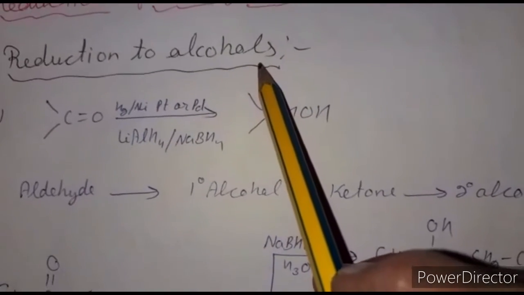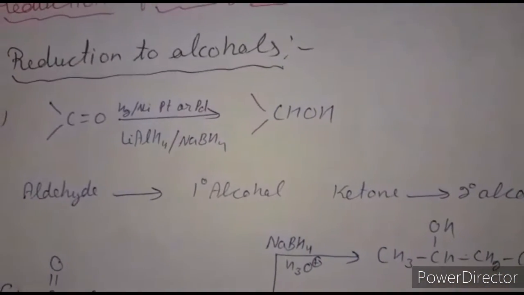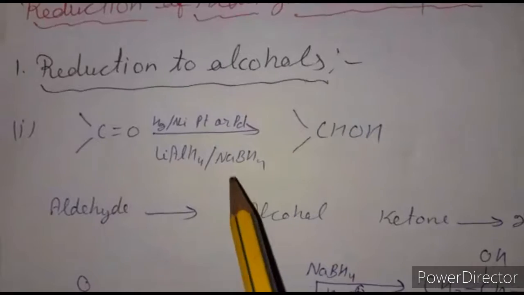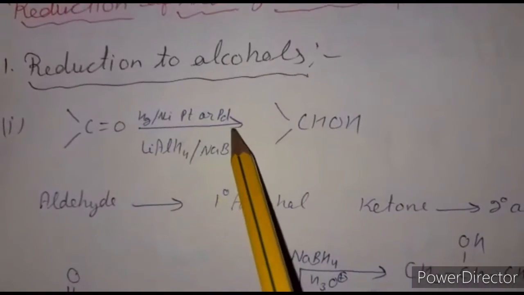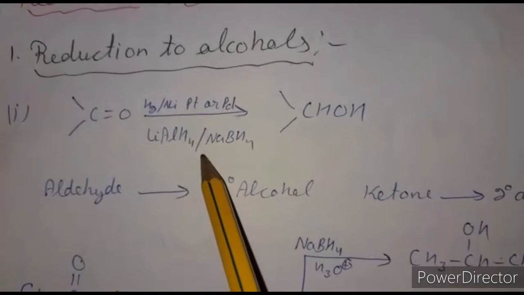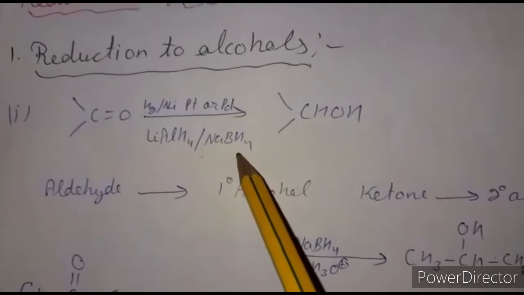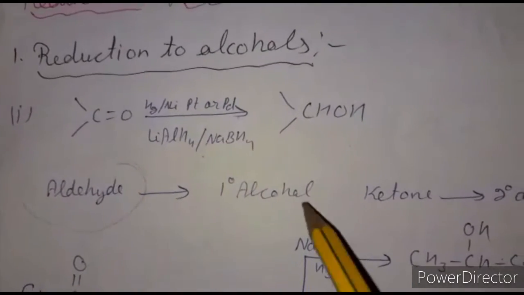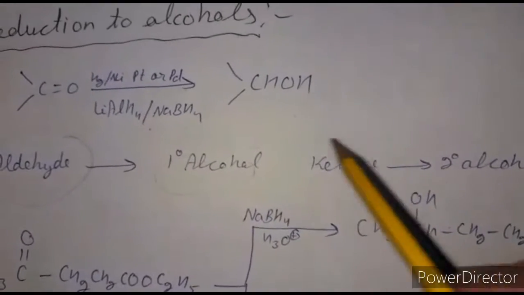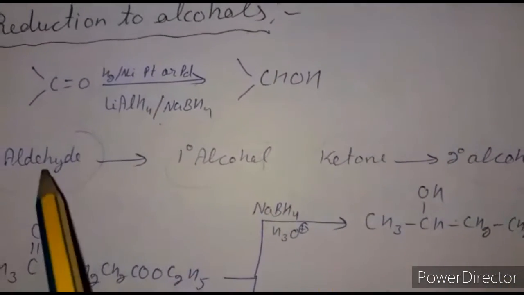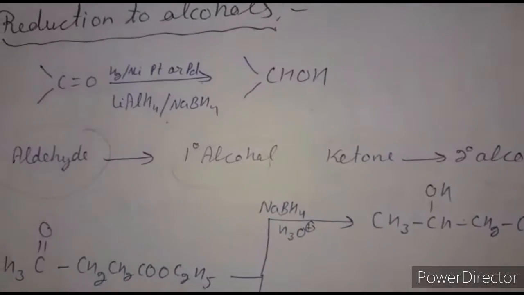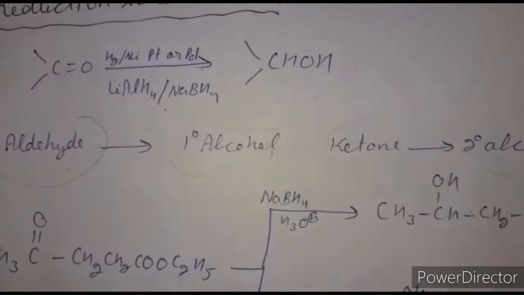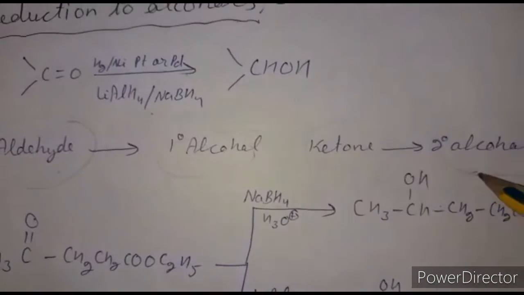So how can we change aldehydes and ketones upon reduction? What type of alcohol will it give? Aldehydes and ketones on catalytic hydrogenation in the presence of nickel or platinum, or with a strong reducing agent like lithium aluminum hydride or sodium borohydride, will give alcohol. If we take an aldehyde, it will give a primary alcohol. If we take a ketone, it will give a secondary alcohol. So if we reduce an aldehyde with a strong reducing agent or upon catalytic hydrogenation, it will give a primary alcohol. If we reduce a ketone, it will give a secondary alcohol.